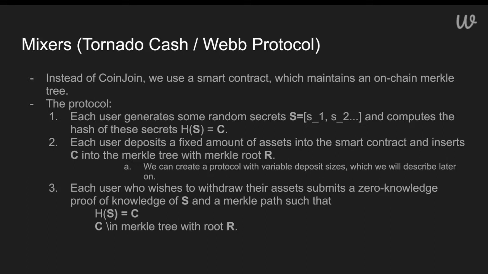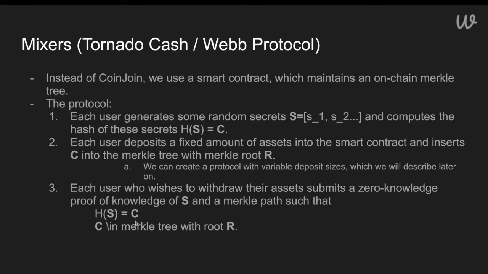So as was mentioned, when a user wishes to withdraw their assets, they're going to withdraw this fixed amount of assets, and they're going to do so by submitting a zero-knowledge proof that proves some statements, such as the hash of the secrets is the commitment, and they're going to prove that the commitment is in a Merkle tree with a certain root, say R. And the user's only able to prove this. Obviously, they want to keep the commitment